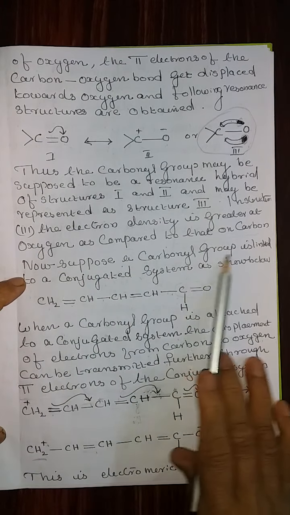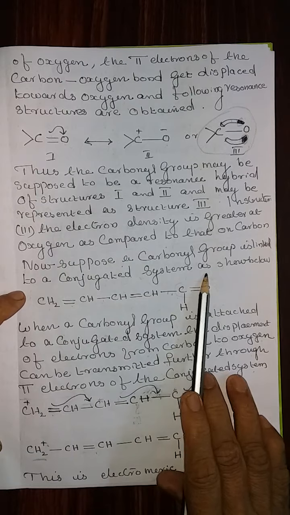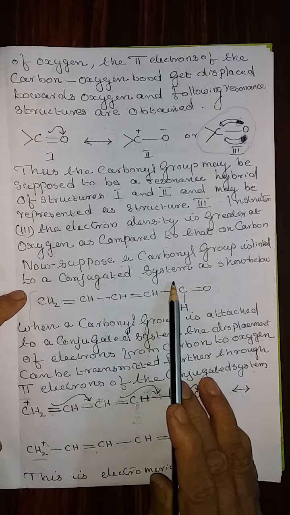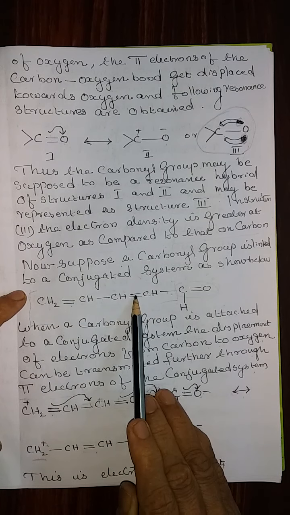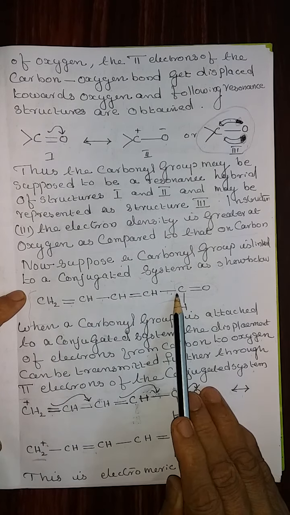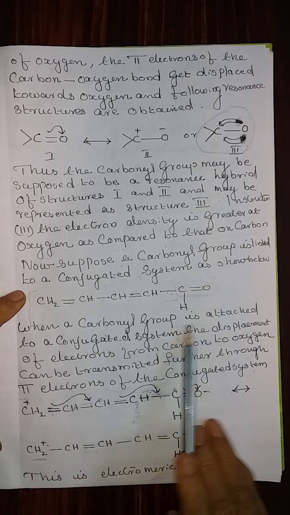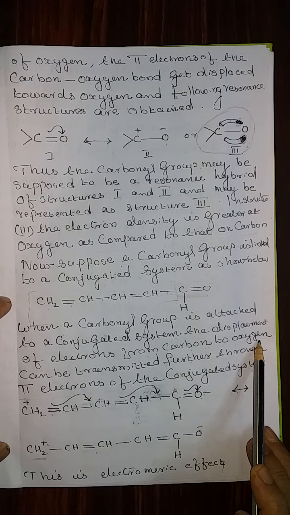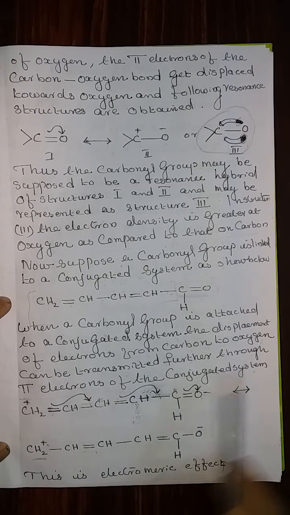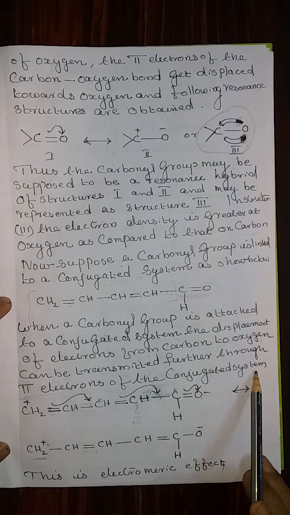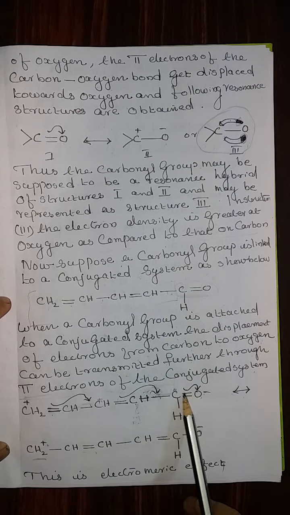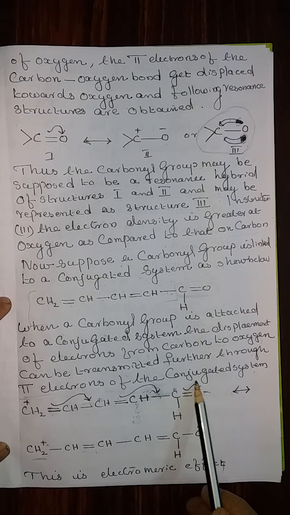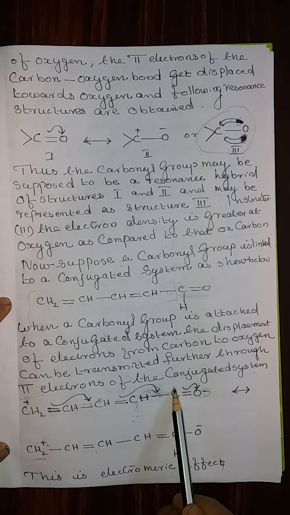Now suppose a carbonyl group is linked to a conjugated system as shown. This is the conjugated system with alternate double bond and single bond: double bond, single bond, double bond. Therefore, this is the carbonyl group. When a carbonyl group is attached to a conjugated system, the displacement of electrons from carbon to oxygen can be transmitted further through pi electrons of the conjugated system. That means electrons are shifted toward oxygen because of the high electronegativity. The pi electrons of this double bond are shifted to oxygen, making oxygen negative, and as a result carbon is positive.